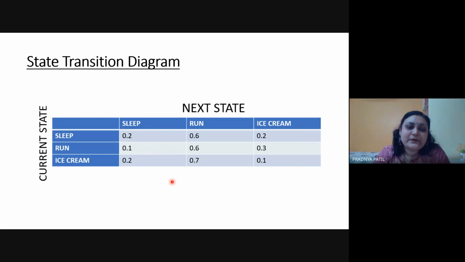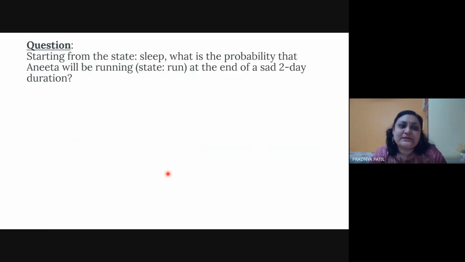So this is the same transition diagram. Based on your transition diagram, the transition matrix has been given. Now the question is, starting from the state sleep, what is the probability that Anita would be running, that is state run, at the end of a 2-day duration? Can you calculate this now? So your first day was at sleeping. The end day would be running, at the end of the 2-day duration.